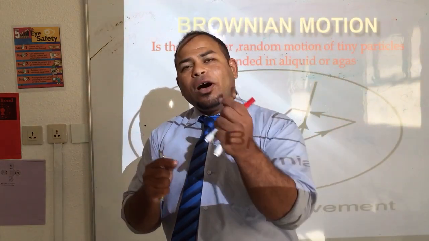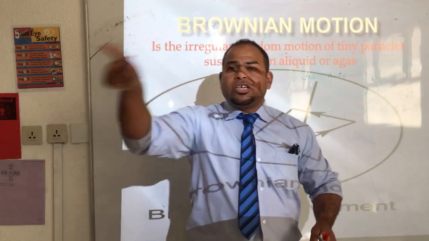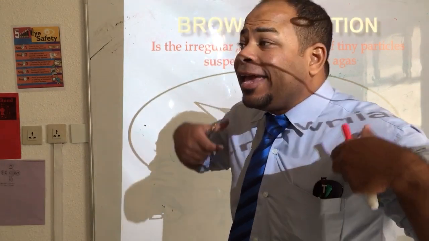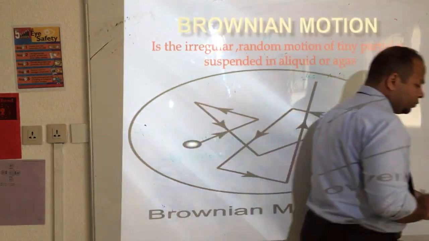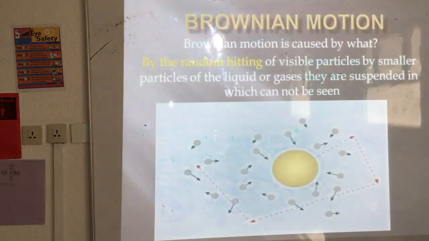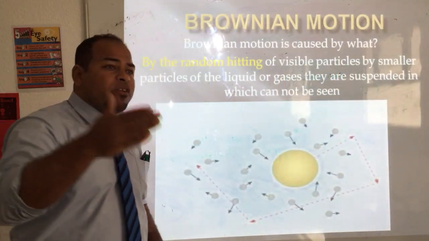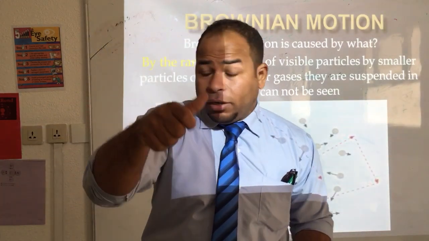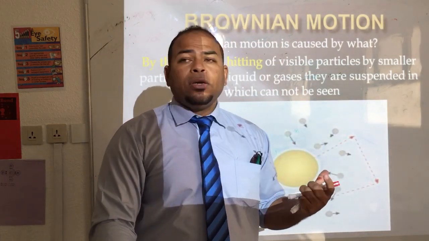Any movement of tiny particles in different directions. But this motion, regular or irregular? Irregular random motion. This is Brownian motion. Right. The Brownian motion is caused by what? Why do we have Brownian motion in nature? What is the reason for Brownian motion?